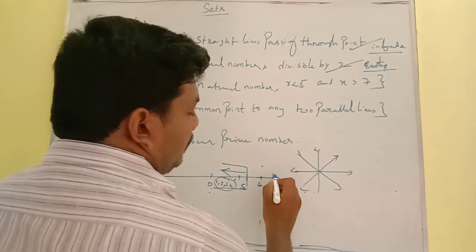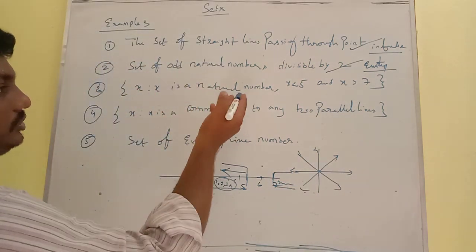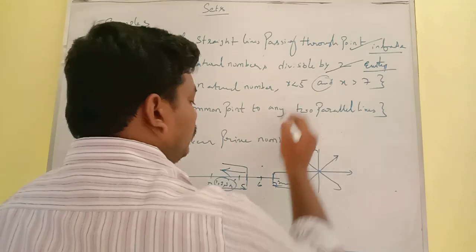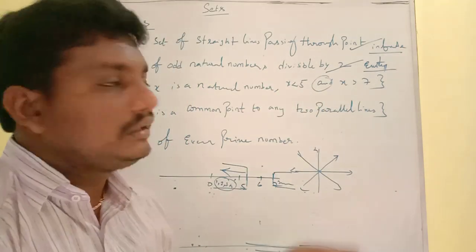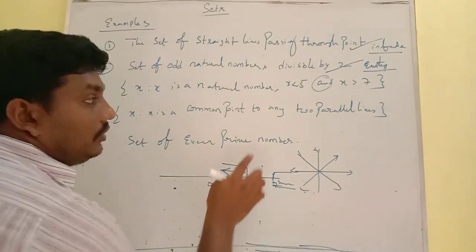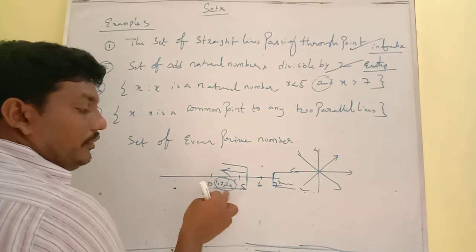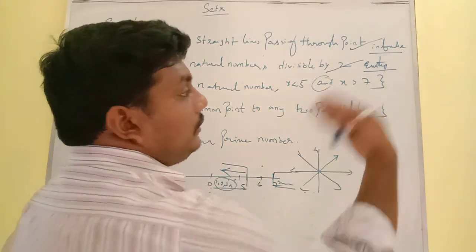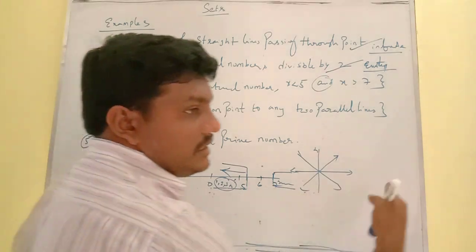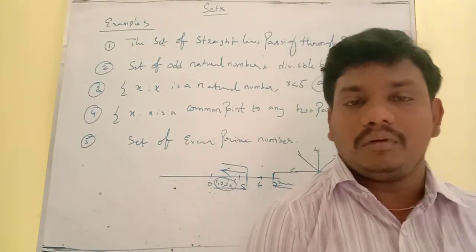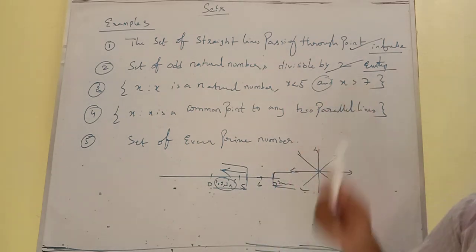What is the possibility of the condition? Both conditions we have to satisfy, which is impossible. The set is not formed here. It is an empty set, because x less than 5 means 1, 2, 3, 4, and greater than 7 means 8 and so on. What is the common number here? There is no common number. That's the reason why it is also an empty set.